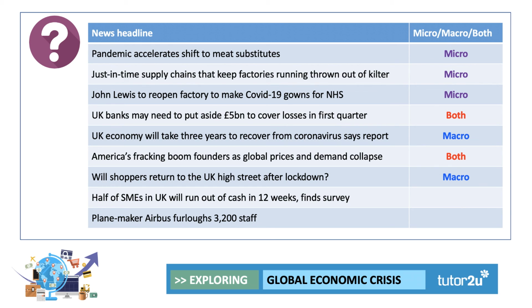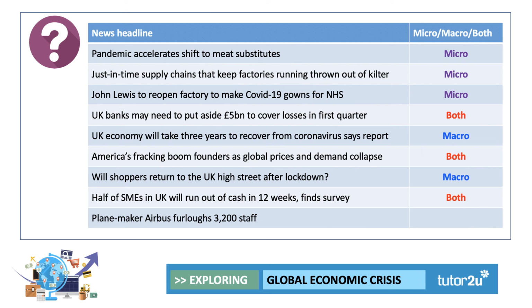Half of SMEs, half of small and medium-sized enterprises in the UK will run out of cash in 12 weeks. Fine survey. What do we think? I've gone both. SMEs, small businesses, micro, but hundreds of thousands of small businesses, and if they all run out of cash, or half of them do, that is going to have a huge macroeconomic effect across the country.